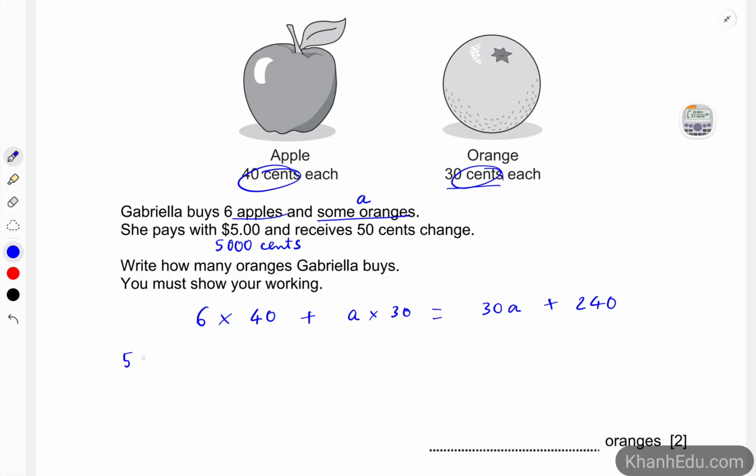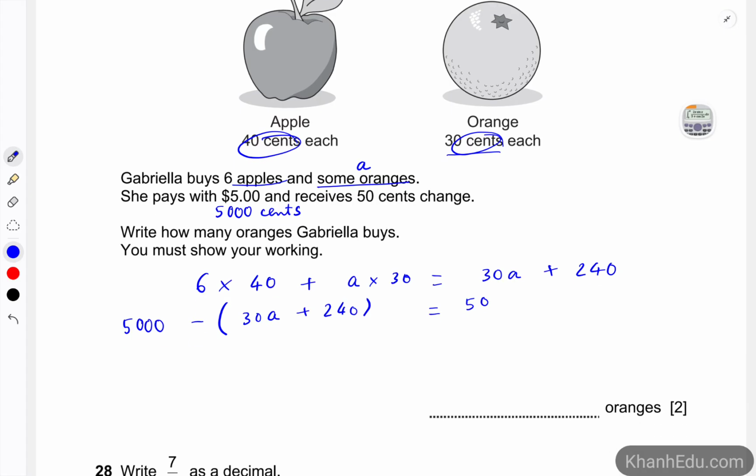So now we take the money that she paid minus the amount that she has to pay, and that equals the change that she receives.